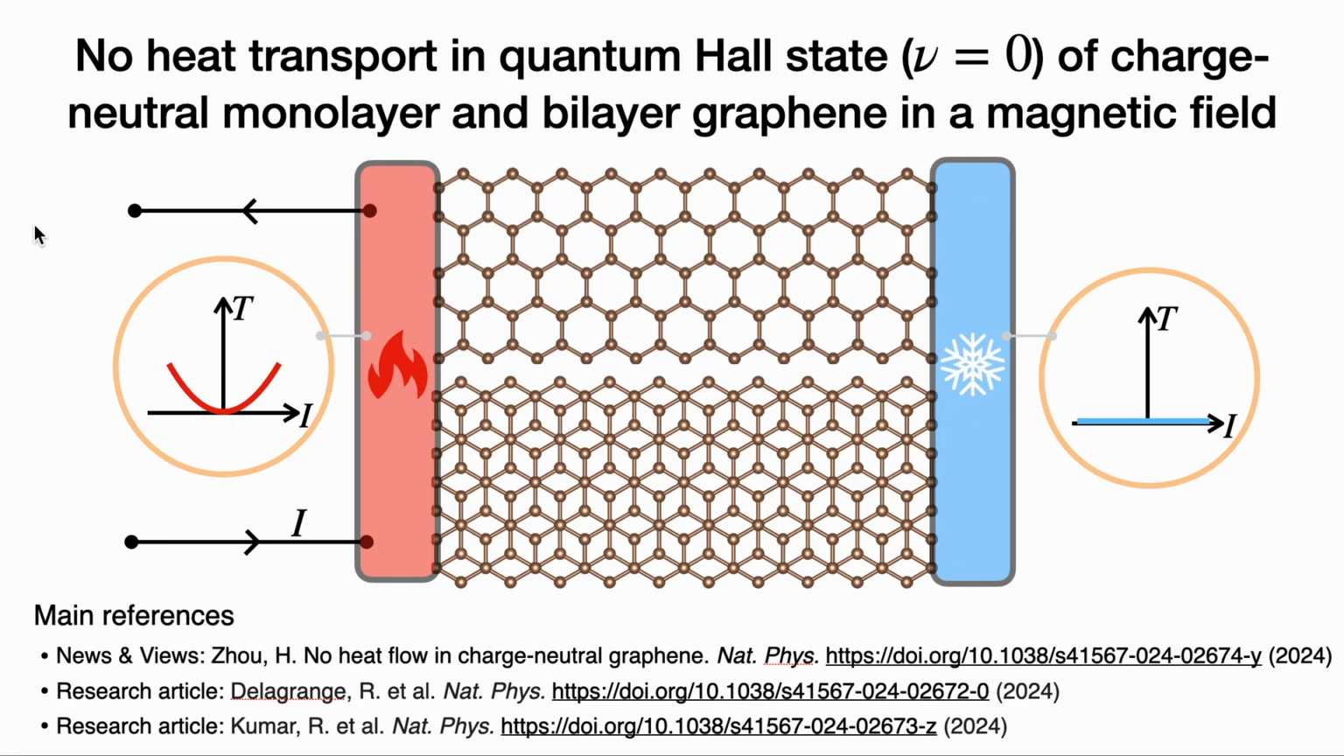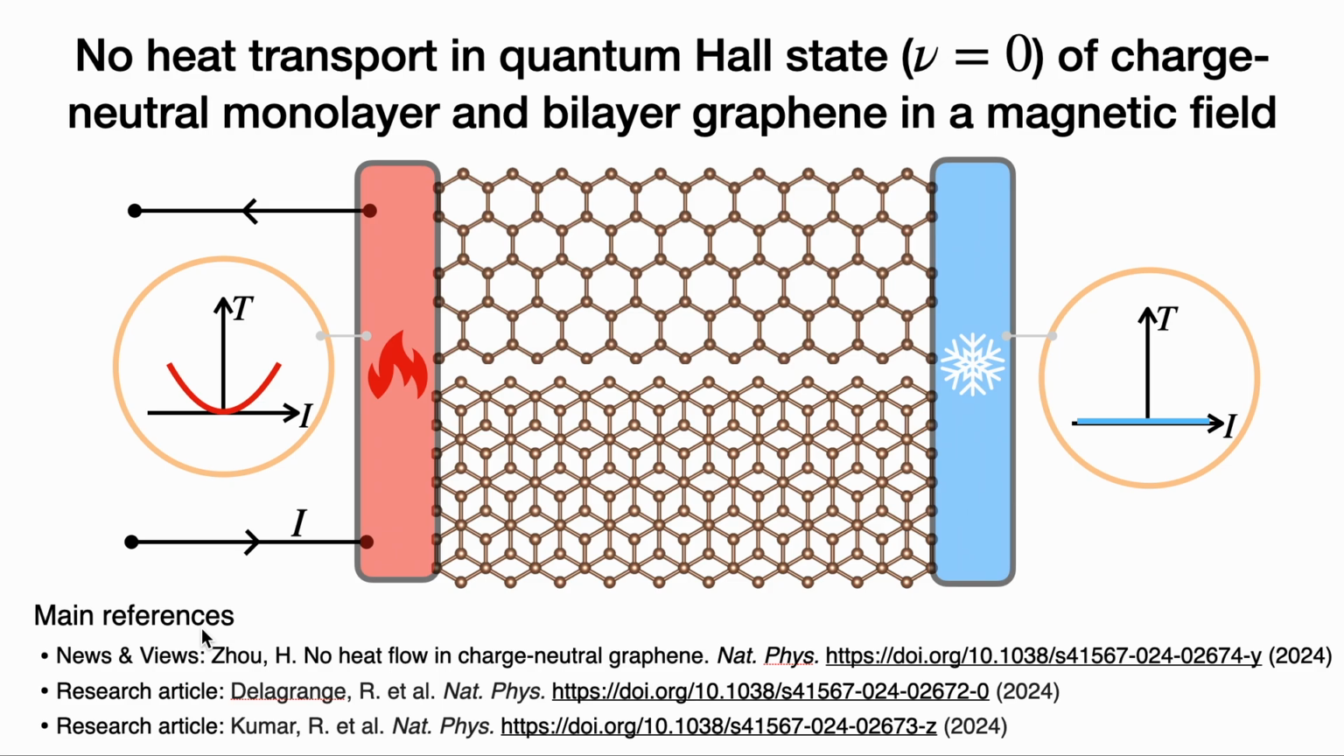In this journal club, I would like to briefly talk about two recent experiments which show that there is no heat flow in the ground state of a charge-neutral monolayer and bilayer graphene in a magnetic field which is perpendicular to the monolayer or bilayer graphene. Here I put the main references if you are interested.